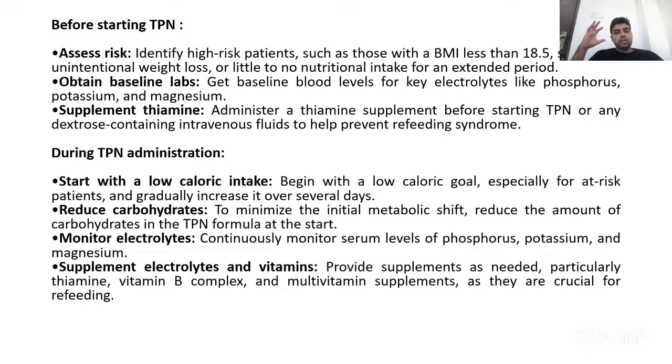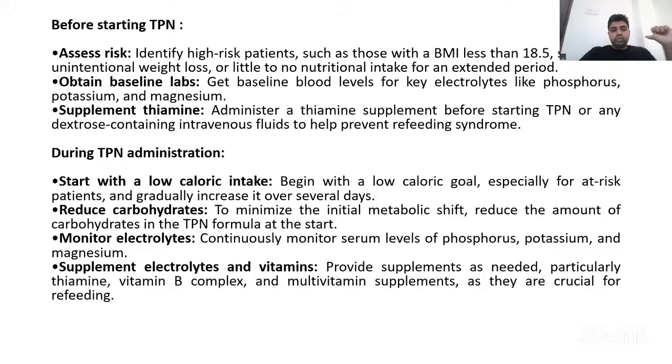These have the highest risk for refeeding syndrome, and it is important that before you start TPN, you identify these patients. Also, we have to obtain baseline blood levels of electrolytes, which usually go down during refeeding syndrome, like phosphorus, potassium, and magnesium. And definitely, we have to supplement thiamine. We have to administer thiamine before starting TPN or any dextrose containing IV fluid to help prevent refeeding syndrome, right?